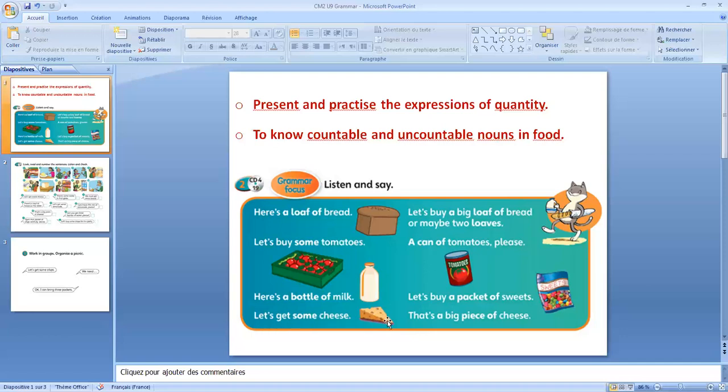This is cheese, and it's also uncountable. We cannot say 1 cheese, 2 cheese. We say some cheese. And the last one, that's a big piece of cheese. So we cannot say 1 cheese, but we can say 1 piece of cheese.